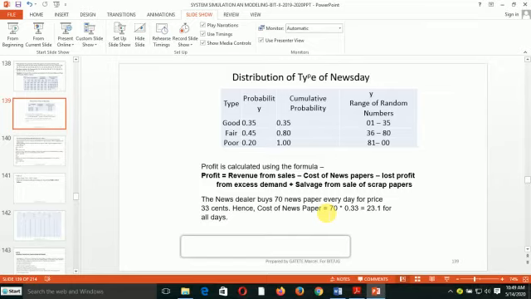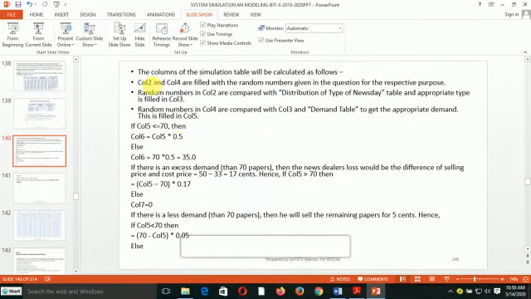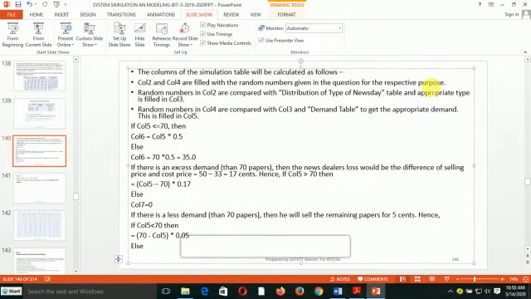Let's check here. Column 2 and column 4 are filled with the random numbers given in the question for perspective purposes. We take the random number in column 2 and compare it with the distribution of type of news day.